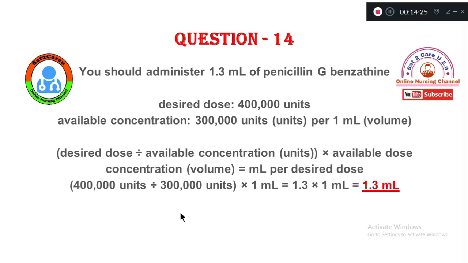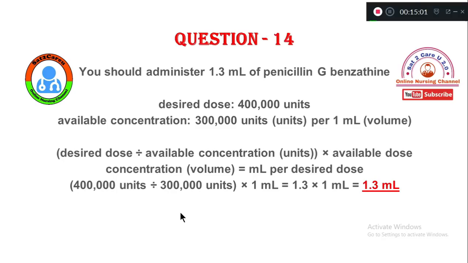The desired dose is 4 lakh units and the available concentration we have is only 3 lakh units per ml. So the formula: desired dose divided by available concentration, multiplied by the available volume. So 4 lakh units divided by 3 lakh units into 1 ml gives 1.3 ml. That is the answer.